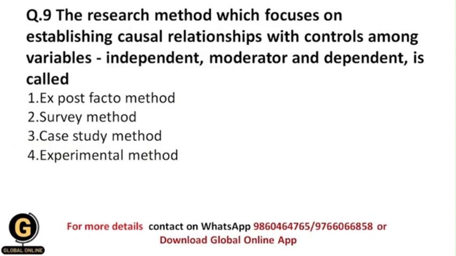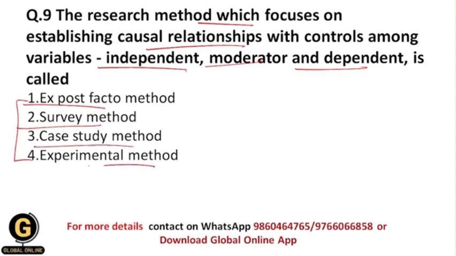Next is: the research method which focuses on establishing causal relationships with controls among variables, independent, moderator, and dependent, is called. So among these research methods, which is the research method which focuses upon establishing the causal relationships between the variables, and as well here we are going to have controls among the variables like independent variable, moderator variable, or dependent variable. So ex post facto method, survey method, case study method, experimental method.